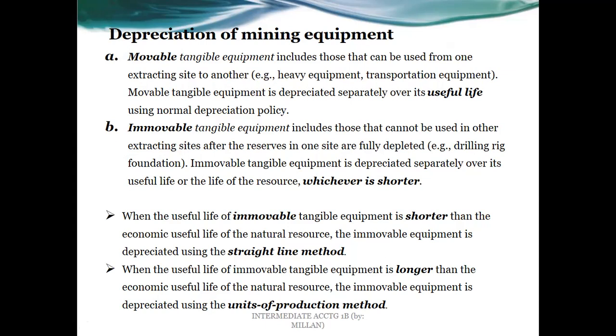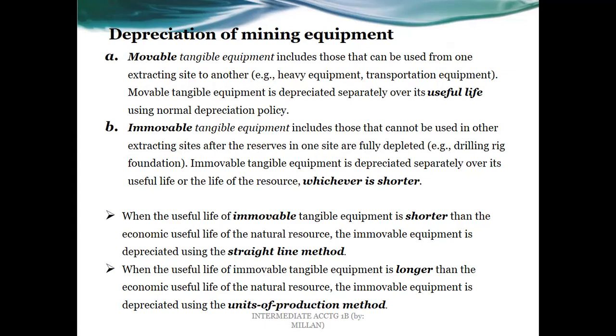But if we are going to refer to the term or economic life of the natural resource, and that would be the shorter one. So the useful life of the equipment is longer than the economic useful life of the natural resource, meaning the latter is shorter than the former. Then we use the method that is usual also for the natural resource or wasting asset or assets, in which that is the units of production method.